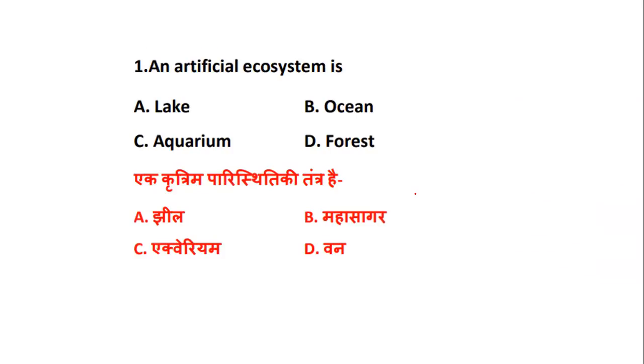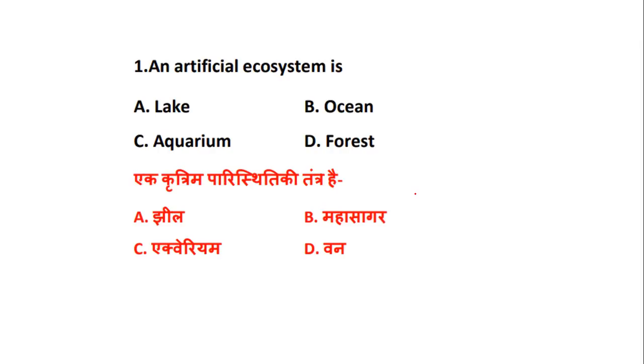Anyone who is not aware of what an ecosystem is, it is nothing but a biological community of organisms and the physical environment. From the given list, such as lake, ocean, aquarium or forest, what can be the example of an artificial ecosystem?